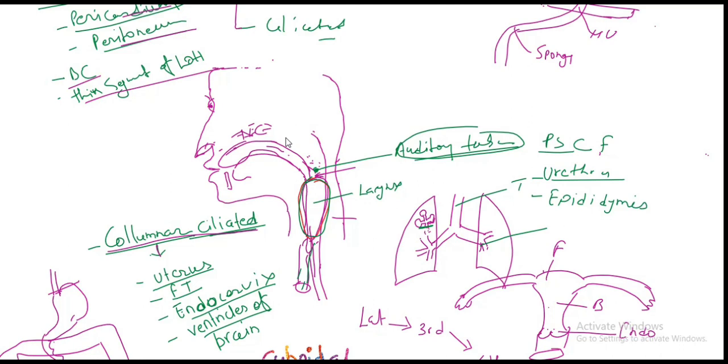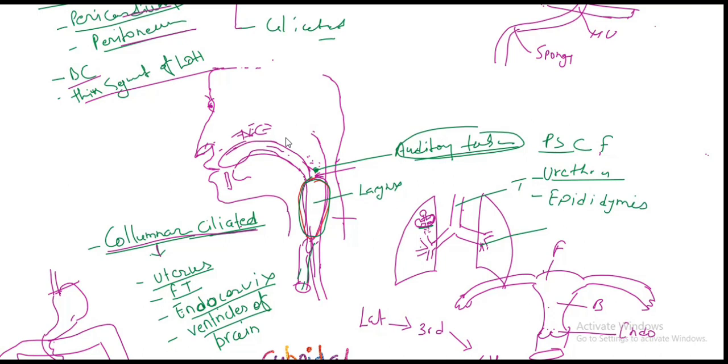The larynx part is skipped. Then the trachea, bronchioles, and terminal bronchioles. The terminal bronchioles are lined by simple cuboidal. After that, this is simple squamous epithelium.